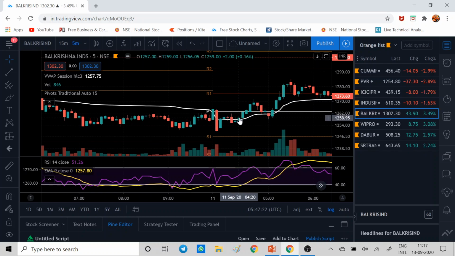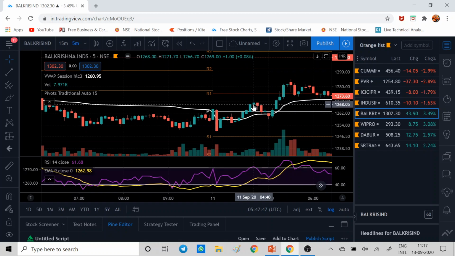So what you can do as a scalper, you can take the entry quickly here. For a scalper, 1 rupee, 2 rupees, 5 rupees, it matters. They deal in quantity, actually. They don't wait for a long time. So you can take entry here and let it go till any reversal is found. See, here you are finding a reversal signal, better to exit here.